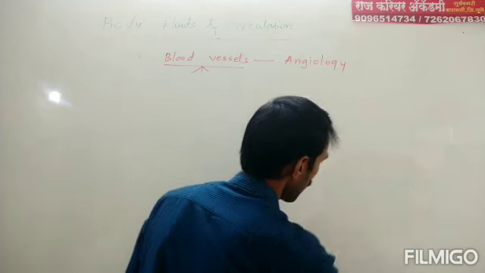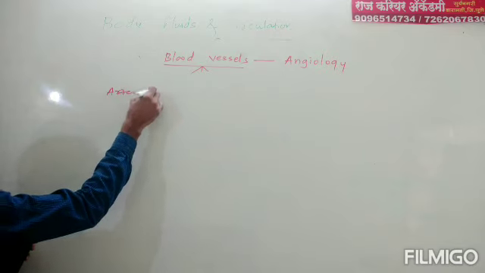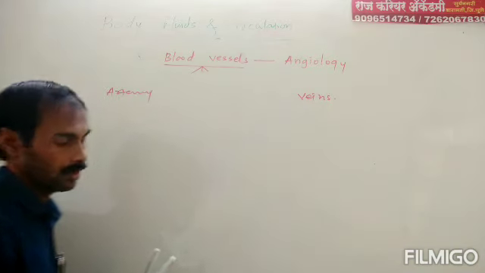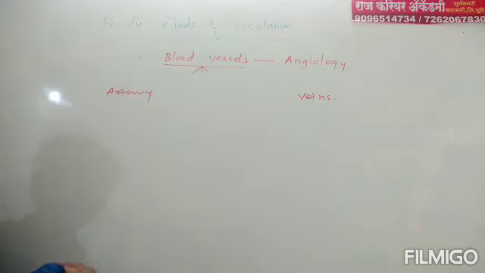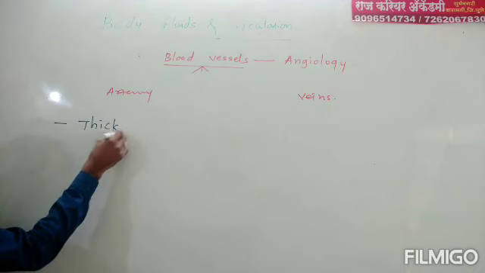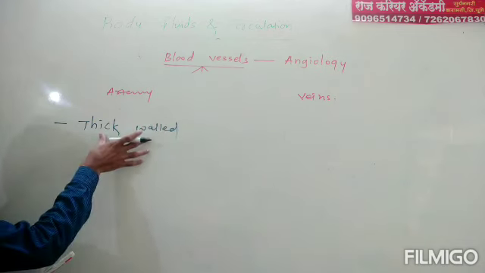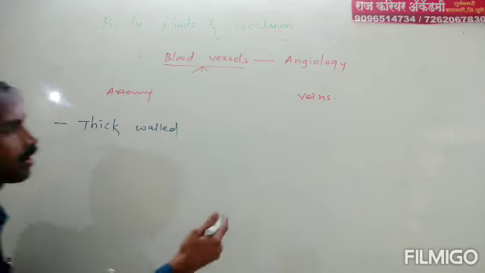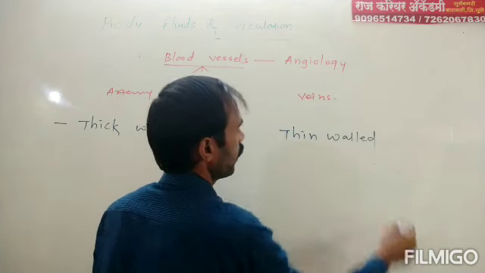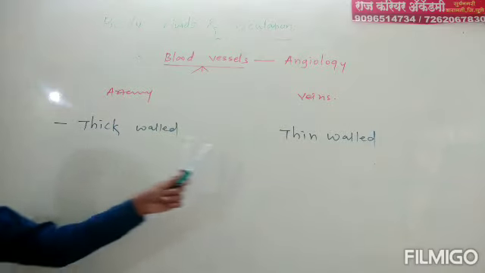Now we see what is the other difference between artery and veins. Arteries are thick walled. Wall of the arteries is always thick. As compared, wall of the veins is thin. That is, walls are thin in veins. This is the basic difference between artery and veins. Thick wall, thin wall.